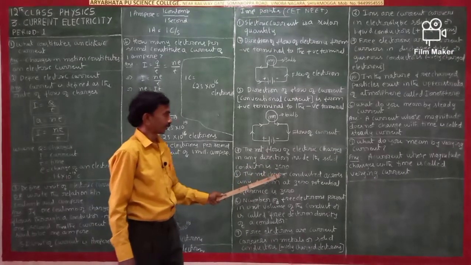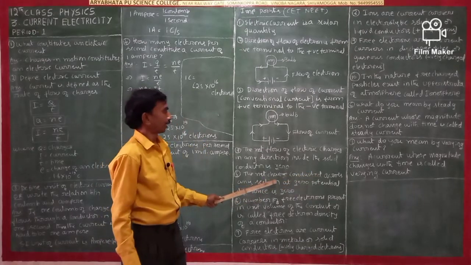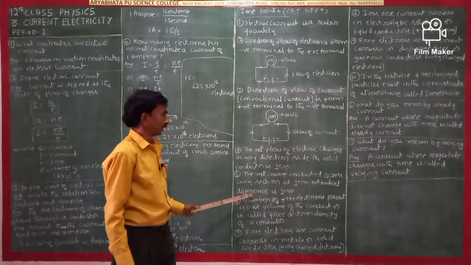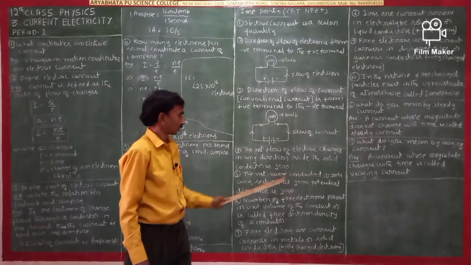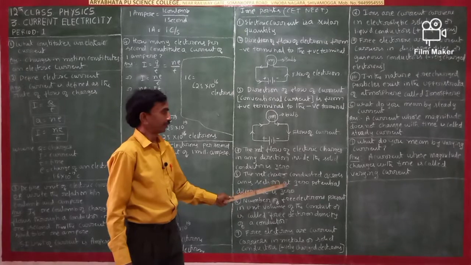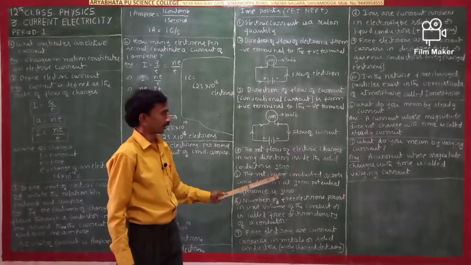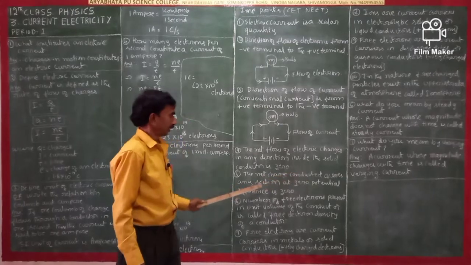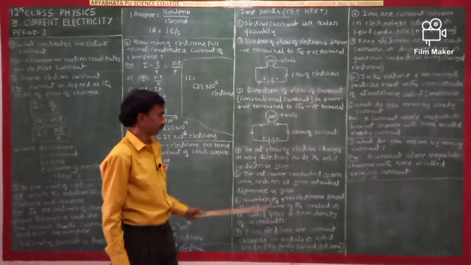The net charge conducted across any section at zero potential difference is zero.